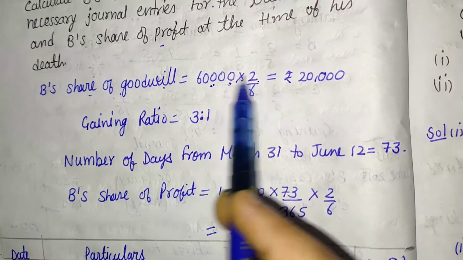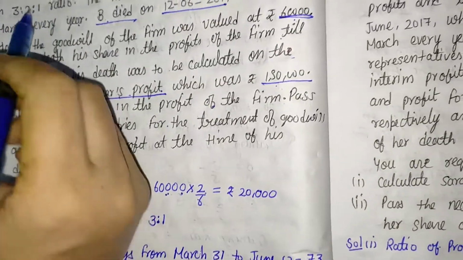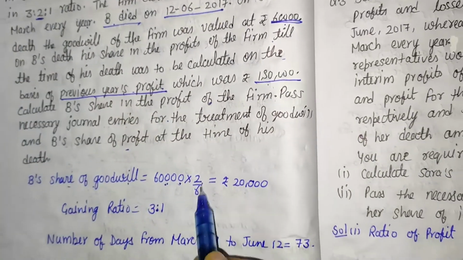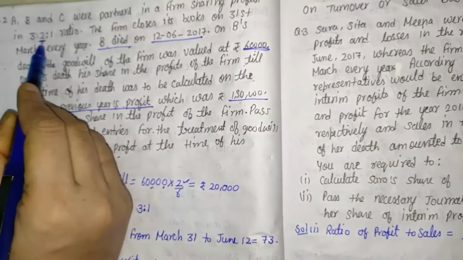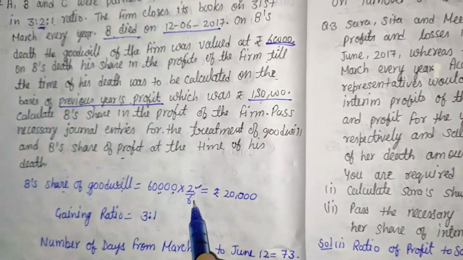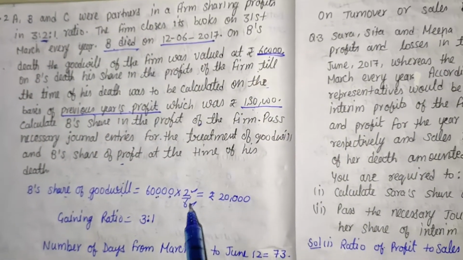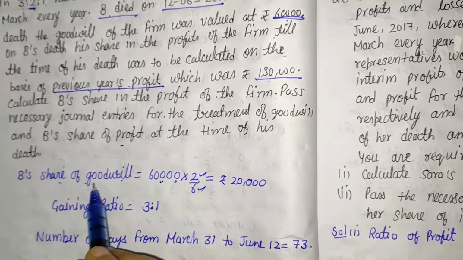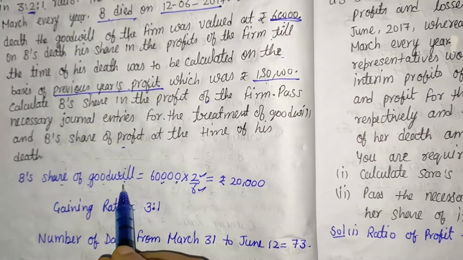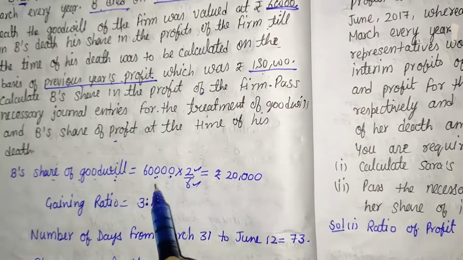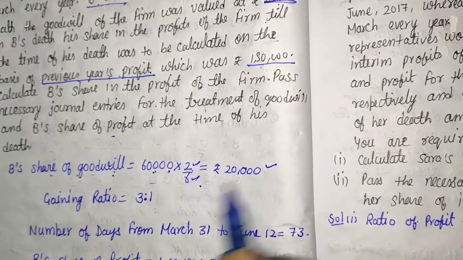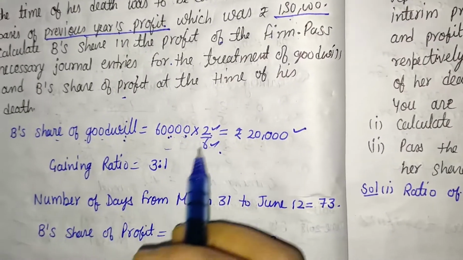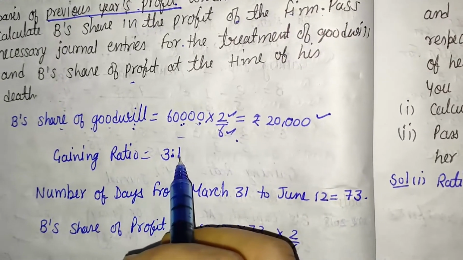And what is B's share? Here 3:2:1, in this B's share is 2, and the total is 3 plus 2 is 5, 5 plus 1 is 6. So that is 6. We cannot apply date at the time of calculation of goodwill. After solving this, we are getting 20,000 as goodwill, and that goodwill is distributed in the gaining ratio.